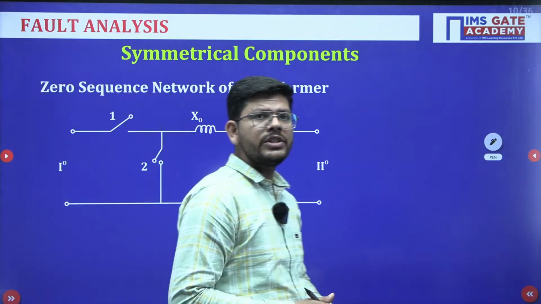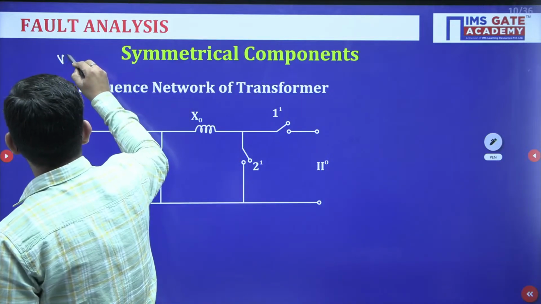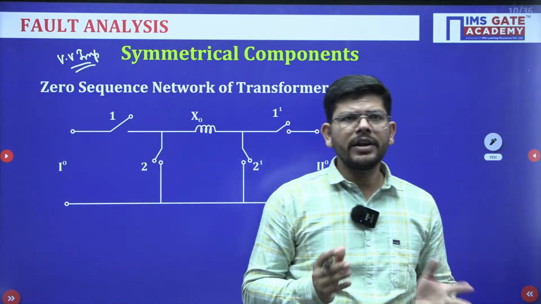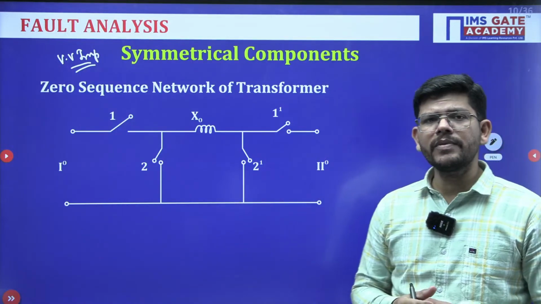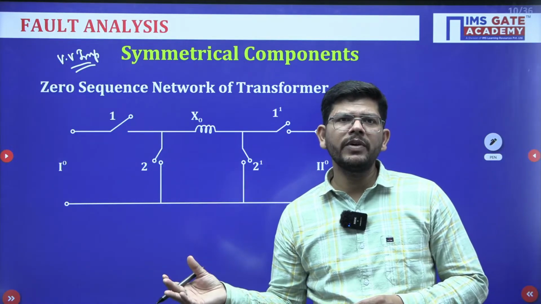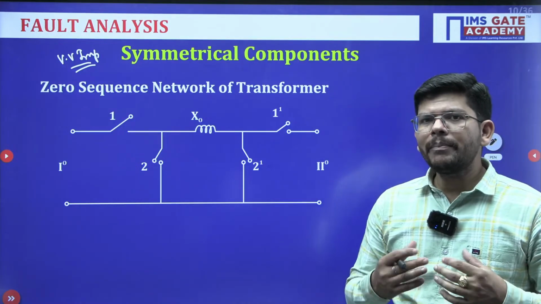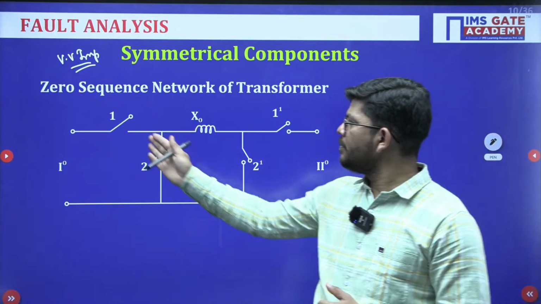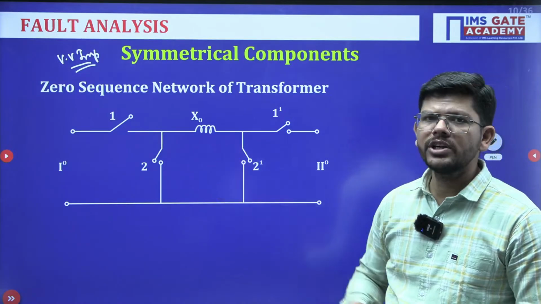Now, the zero sequence network of a transformer, a very important topic. With a transformer, the negative and positive sequence impedances are treated normally, but with the zero sequence network of a transformer, there are certain conditions imposed. It depends upon what type of connection we have at the primary and at the secondary. In order to replicate the zero sequence network of a transformer, we have this switch diagram. We have primary switches 1 and 2, secondary switches 1 dash and 2 dash, and in between we have the zero sequence impedance.